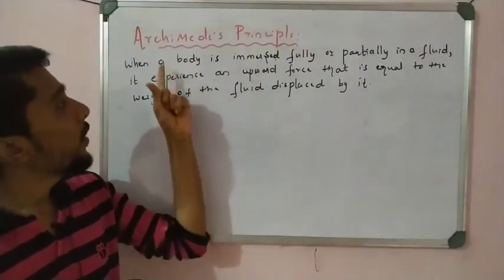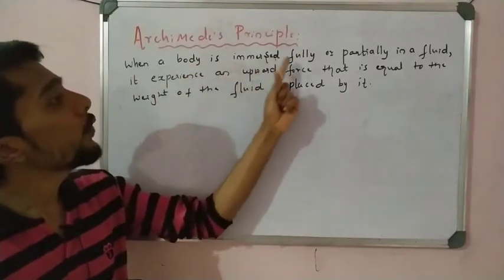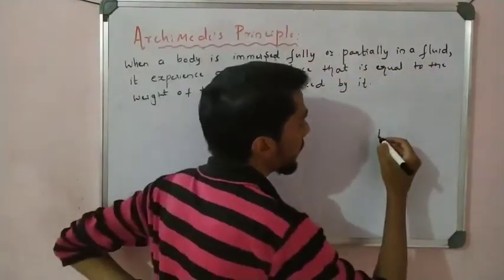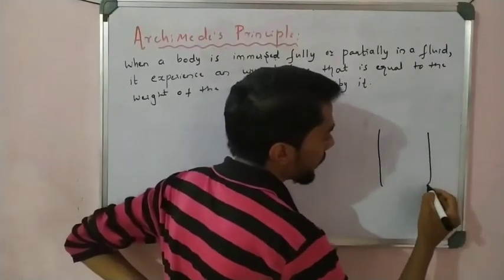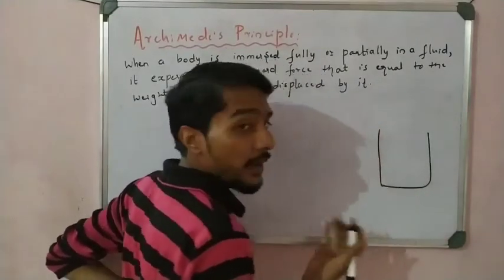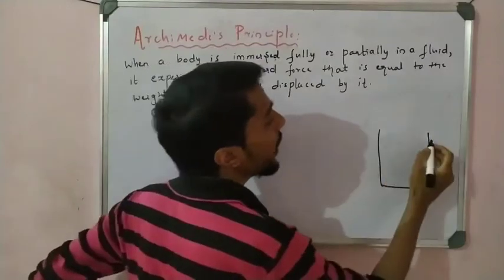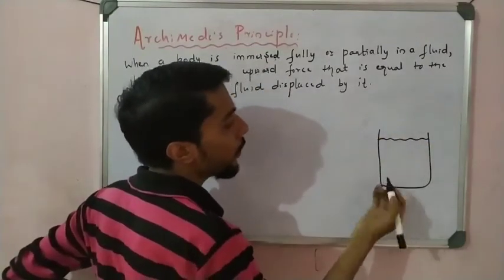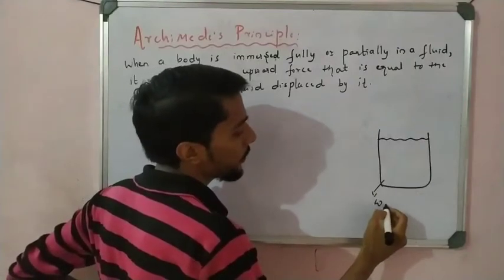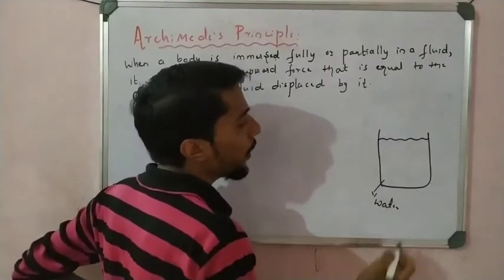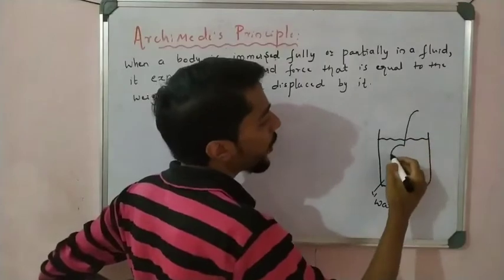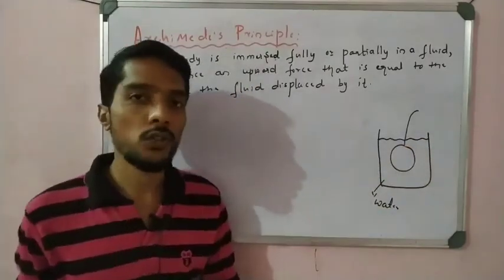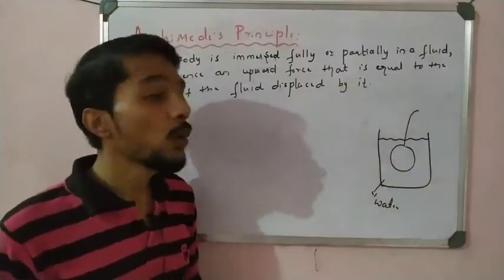The statement is that when a body is immersed fully or partially in a fluid, for example, take a beaker, or any glass or any bucket, and fill water up to the top. Fully water, okay. Now immerse a stone or any object. I take a stone here. I immerse the stone fully or partially, your choice. So what happened?